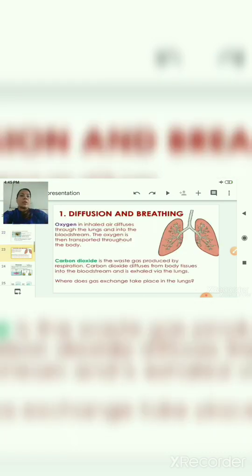Here I have one more example to tell you about this process, that is diffusion and breathing. Oxygen is inhaled, air diffuses through the lungs and into the bloodstream ultimately.